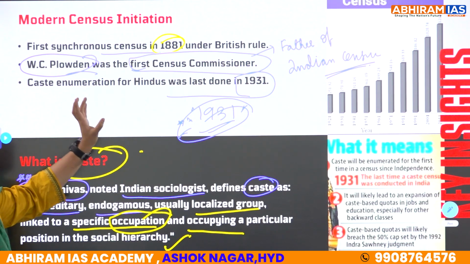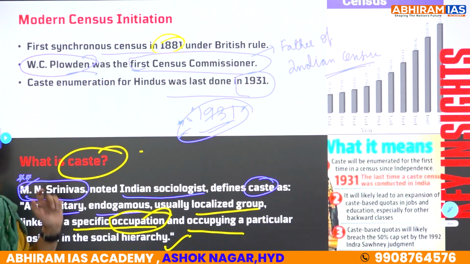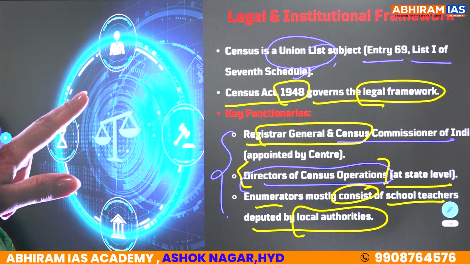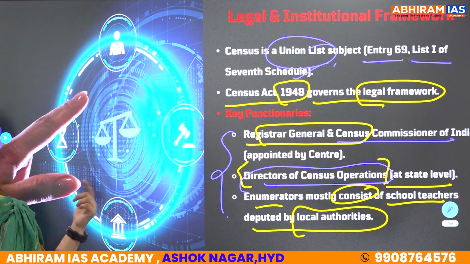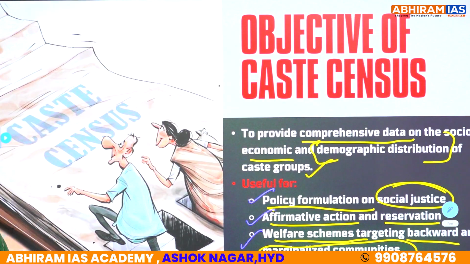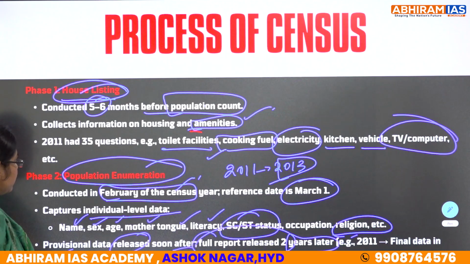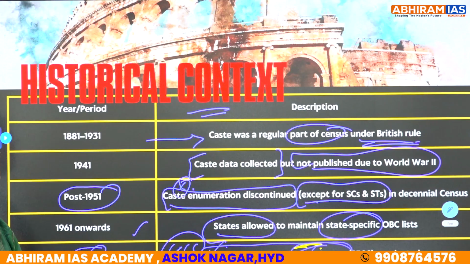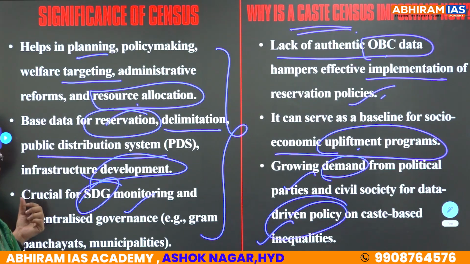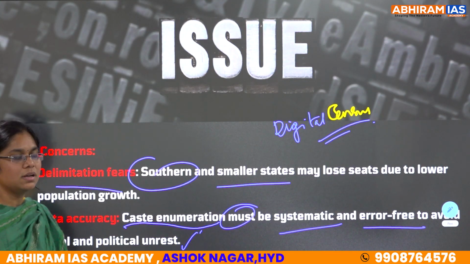So who is called the father of the Indian census? W.C. Plowden, and from 1881 the census started in modern India. We also learned what is caste, the definition, and the legal and constitutional framework with respect to caste, the process of census, and the legal and institutional framework with respect to the census, objectives of caste census, historical context, significance of both census and caste census, further census 2027 key highlights, and then what are the issues.